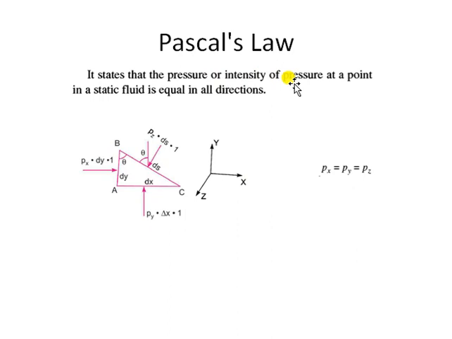And this particular Pascal's law has a number of applications in hydraulic machineries. You may have heard of applications like the hydraulic lift and hydraulic ram. These are machineries which use Pascal's law. See what happens in a hydraulic ram. We can lift very heavy objects with a minimum amount of force, because we multiply the force, keeping the pressure intensity the same. We'll discuss how it could be done.